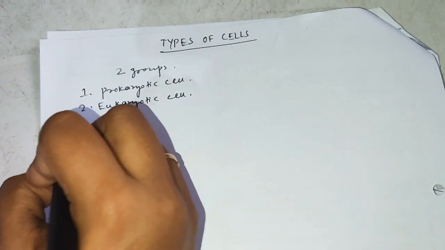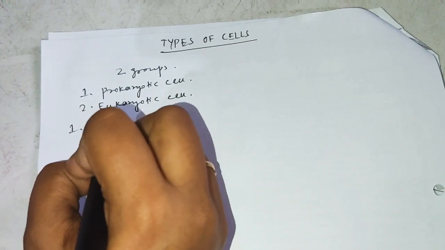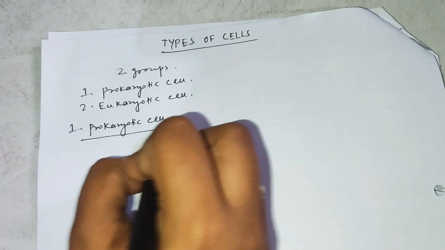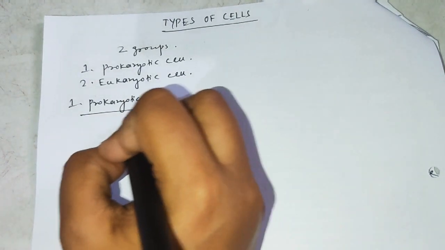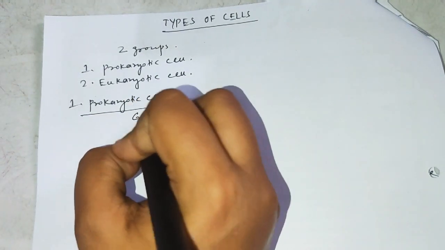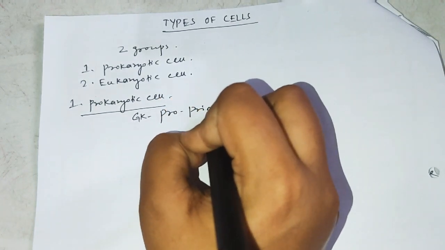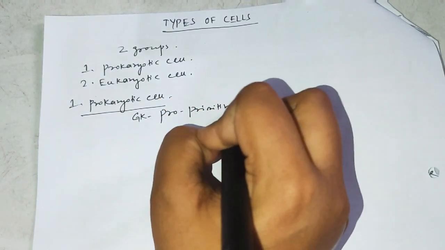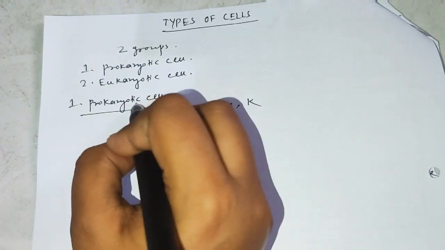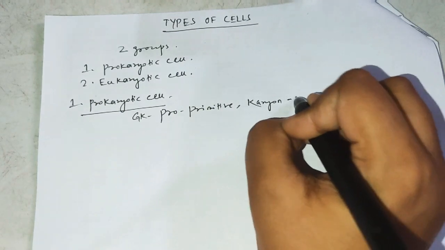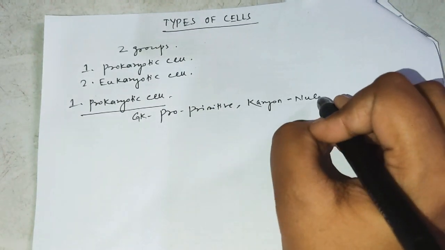Okay, so come first here, prokaryotic cell. In Greek, pro means primitive. The word karyotic comes from the word karyon, which means nucleus.